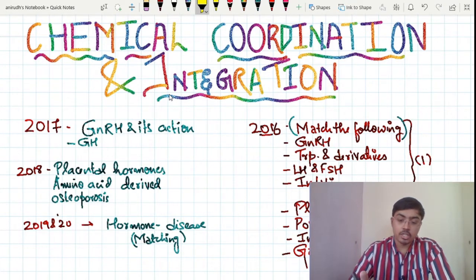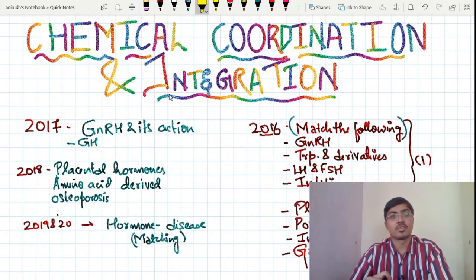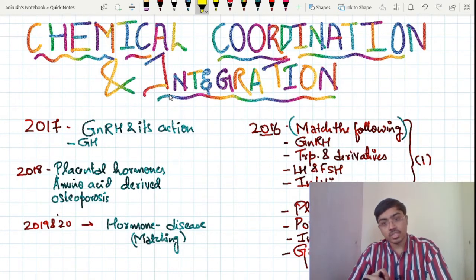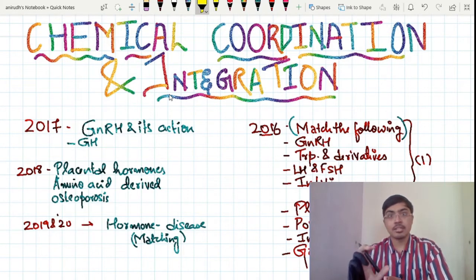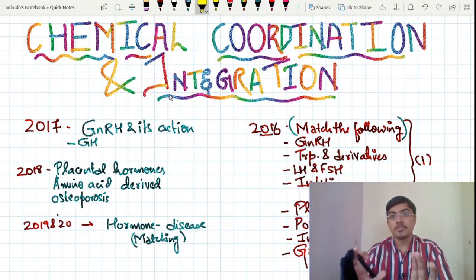In this particular topic, you are supposed to learn each and every endocrine organ in great detail, their structural aspect as well as what all features are there, along with the hormones that they produce and the action of the hormone, which is also important for us. More than the structure of the organ that is producing these hormones, the effect or action of the hormones is what is being focused on in the NEET exam.